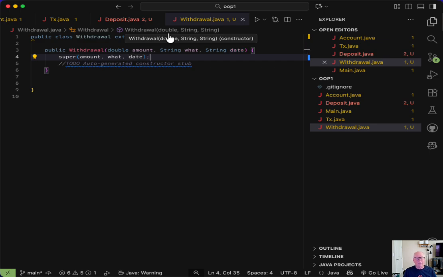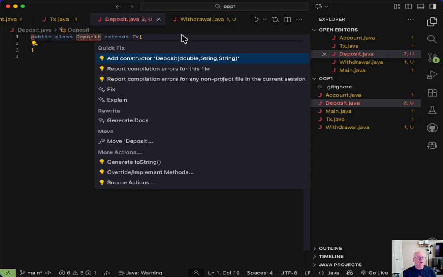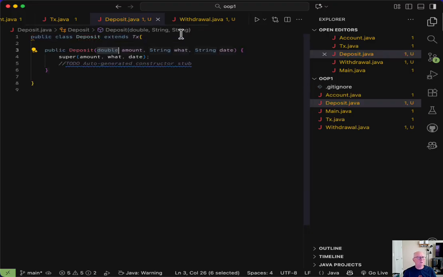Now, we want to do something a little bit tricky here. Let's go back and do the same thing for deposit. Let's go over here and say, hey, generate this constructor. All right, so now we've done the same thing. Now we have two classes.